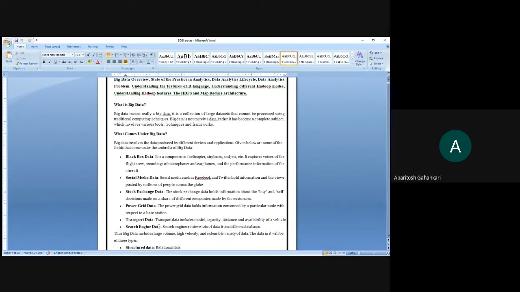Then there is transport data, power grid data, and then the black box data. It is a component used in the aviation industry, and it captures the voices of the flight crew, recordings of the microphones and earphones.